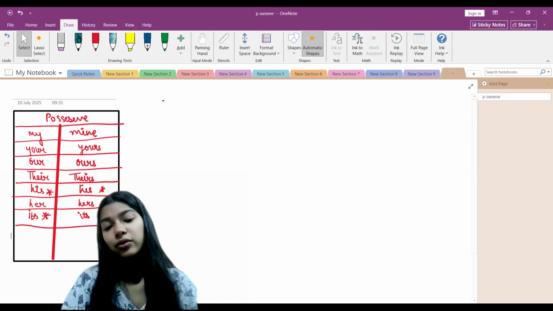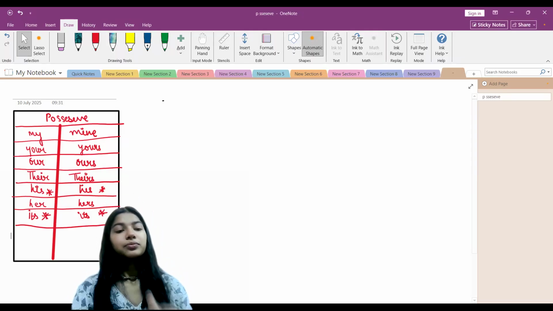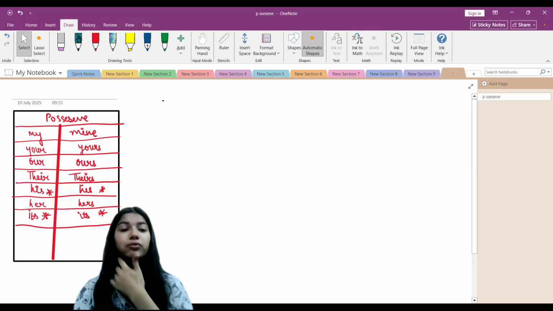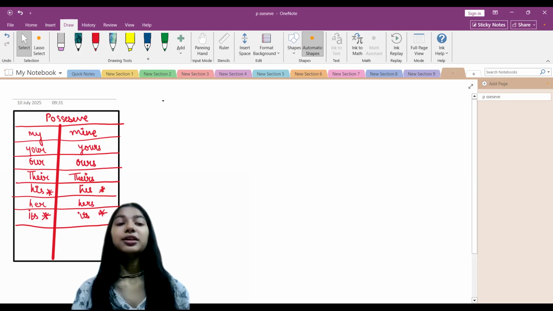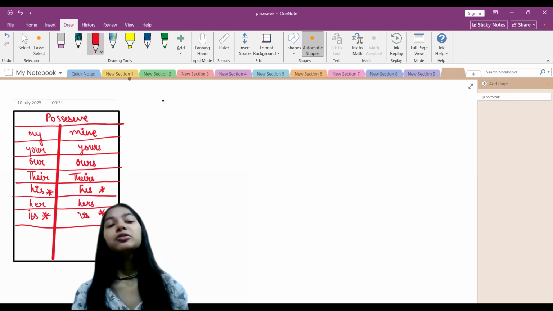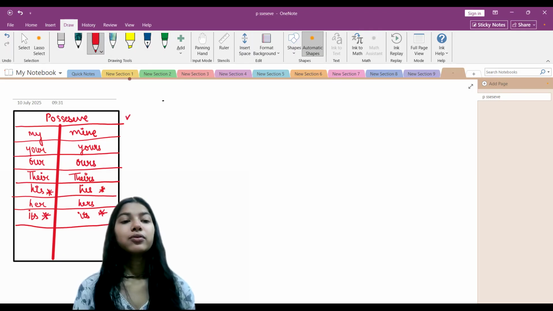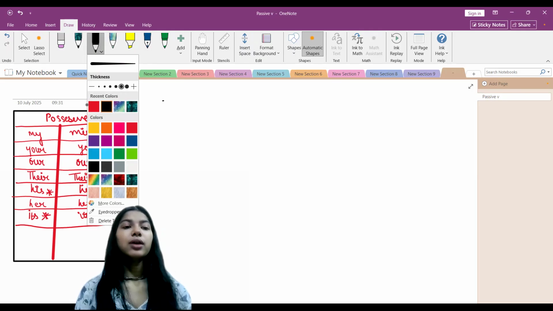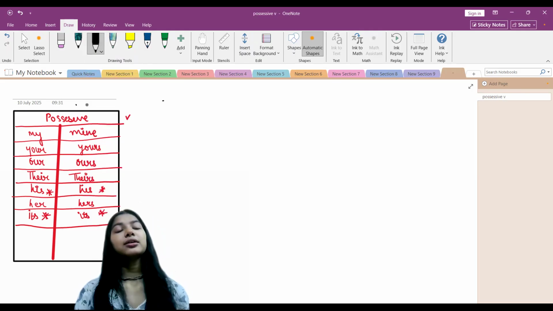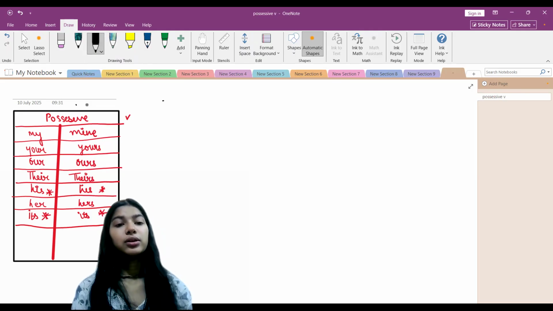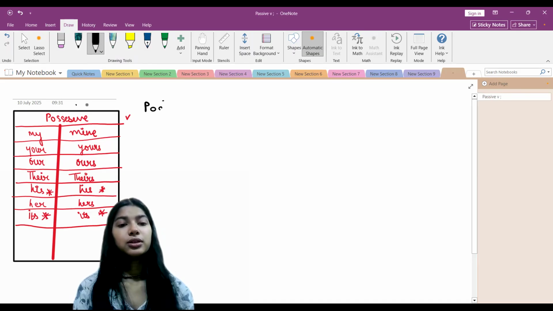So now, kids, we are going to learn about the second type of pronoun, that is the possessive pronoun. We have already learned about the personal pronoun. Now we are going to learn about possessive pronouns. As you can see, possessive already tells us what it means.